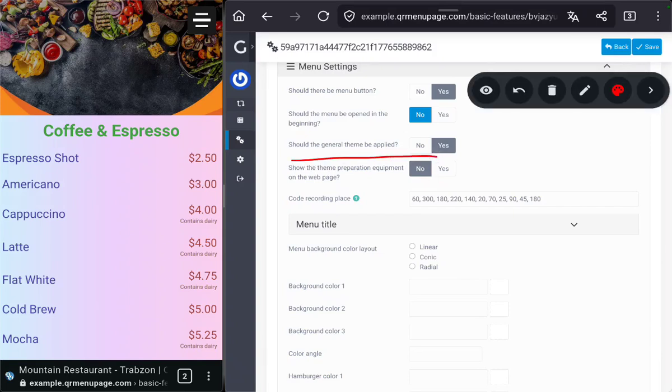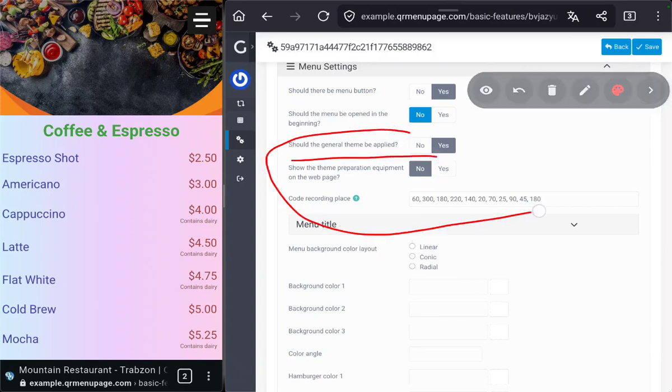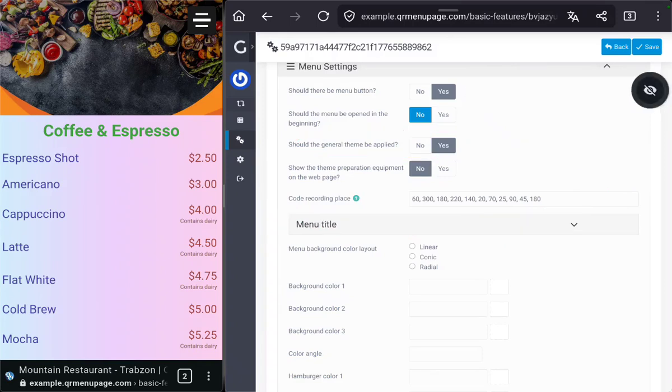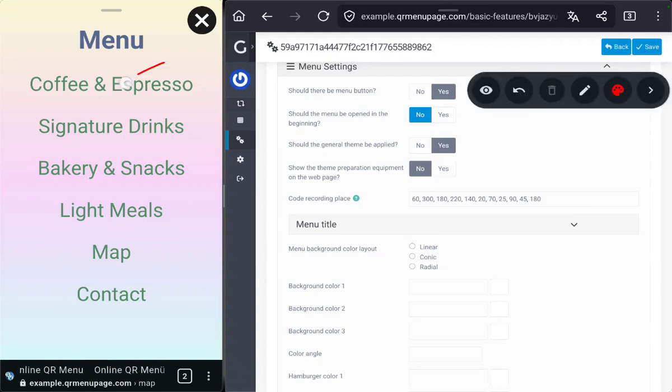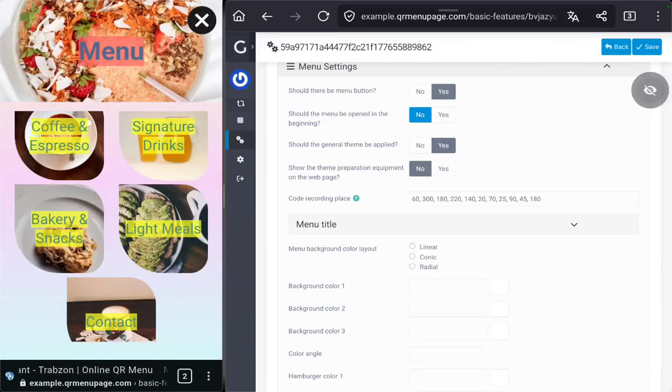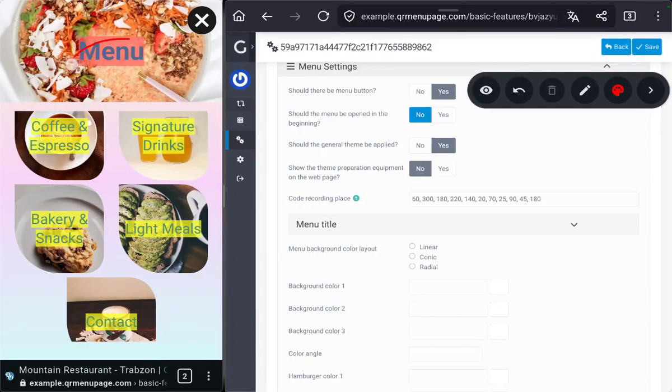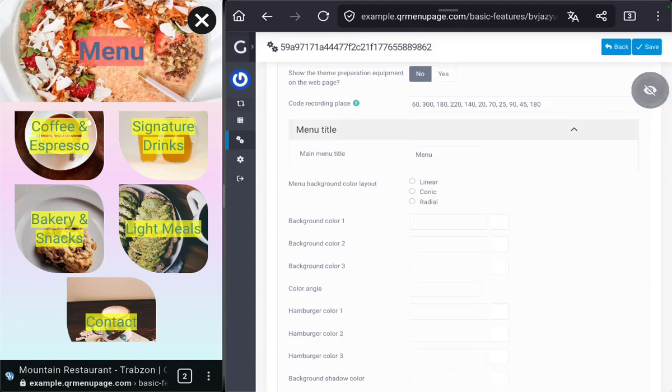Should the general theme be applied? Again, we have this section, which is the theme making tool. We have another video on this channel that explains just this section, theme making, and we can watch it for coloring our menu section easily. At this part, it affects the colors of texts and backgrounds.